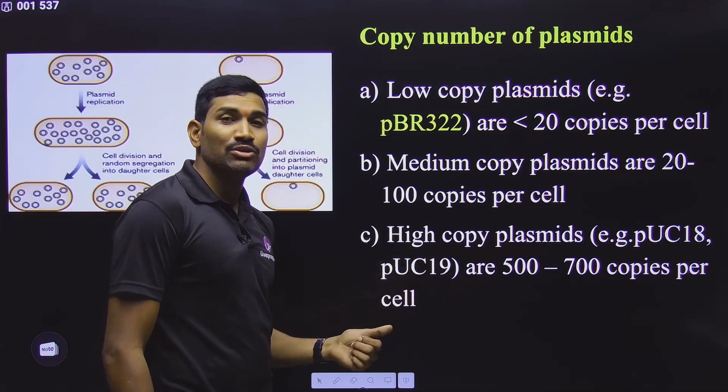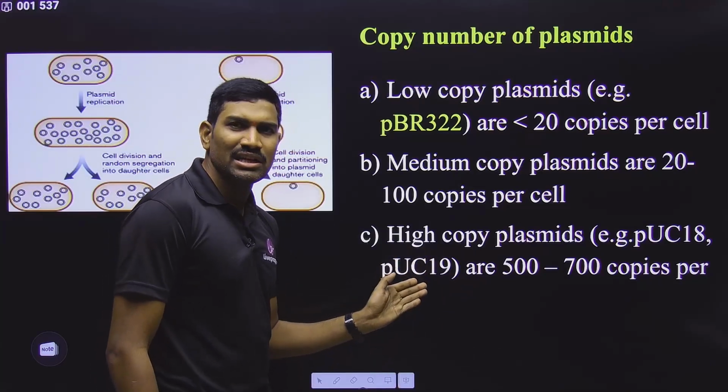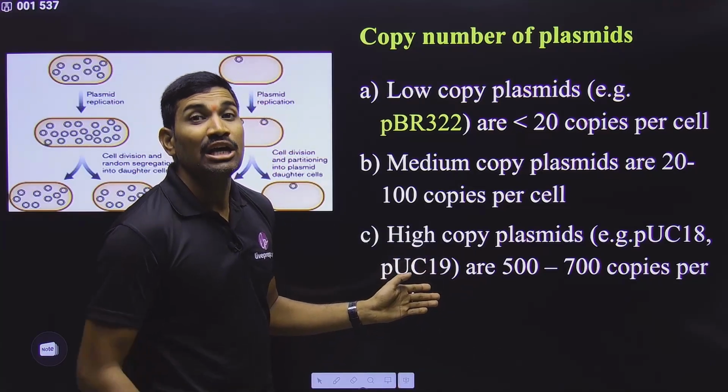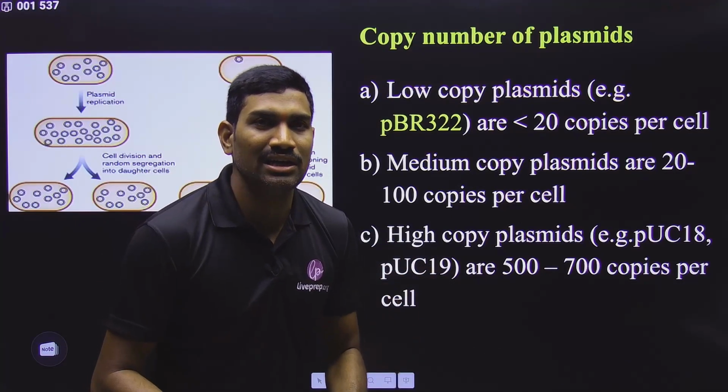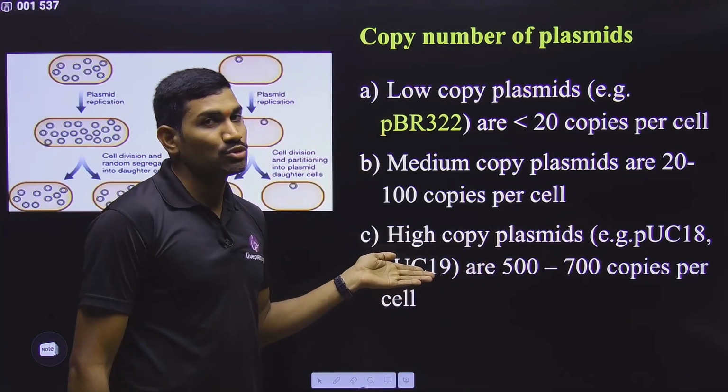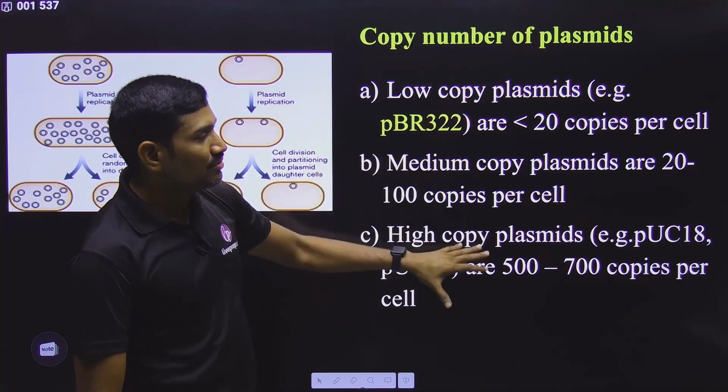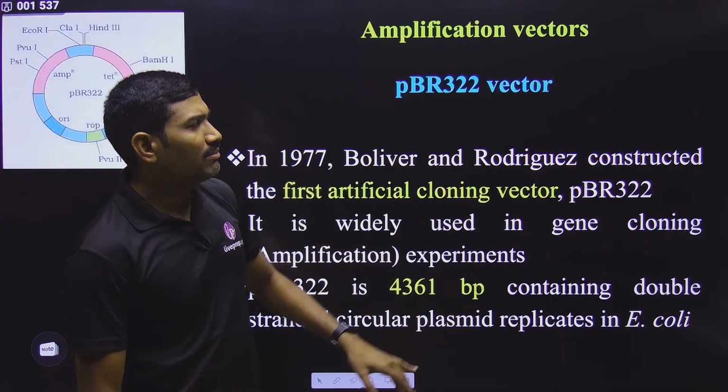Why are we talking about pUC18, pUC19? Did they mention it in NCERT? No, they have not mentioned this name. Even though the name is not mentioned, blue white colony screening they have mentioned in NCERT. That is with respect to these only. So you should know about these things. In this way, this is what about the copy number for the plasmid.